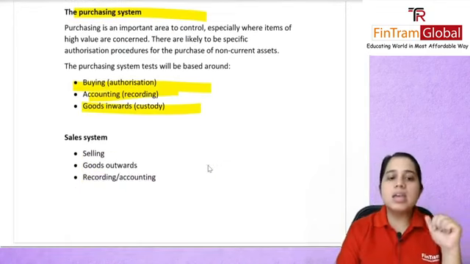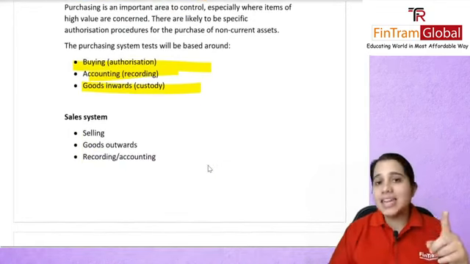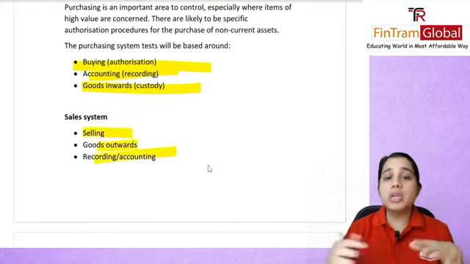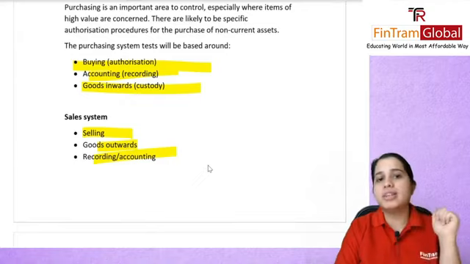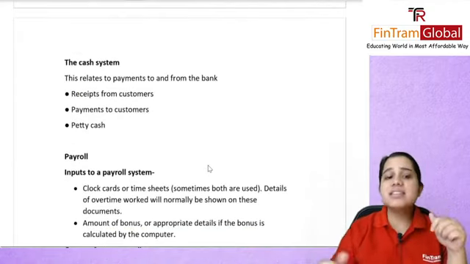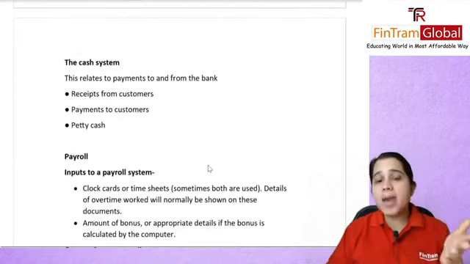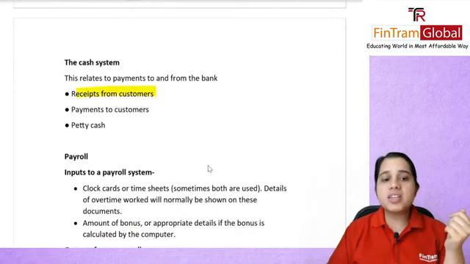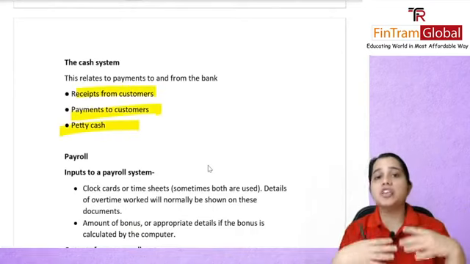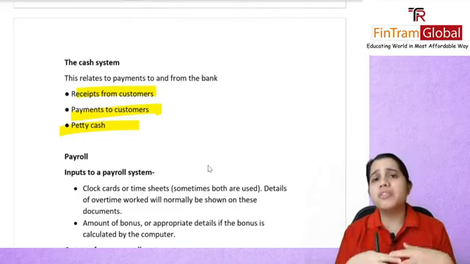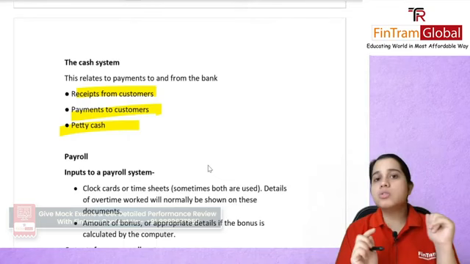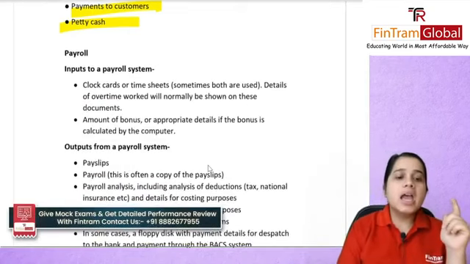You have your sales system, where you are selling and goods are going outwards, and you have to make sure that you're recording those entries properly, and whatever money you're getting, recording that properly too. Cash system: any payments to the bank, from the bank, receipts from customers, payments to customers, and your petty cash. For petty cash, it is good practice to do a bank reconciliation probably every month, so that you know it is also at the correct level.